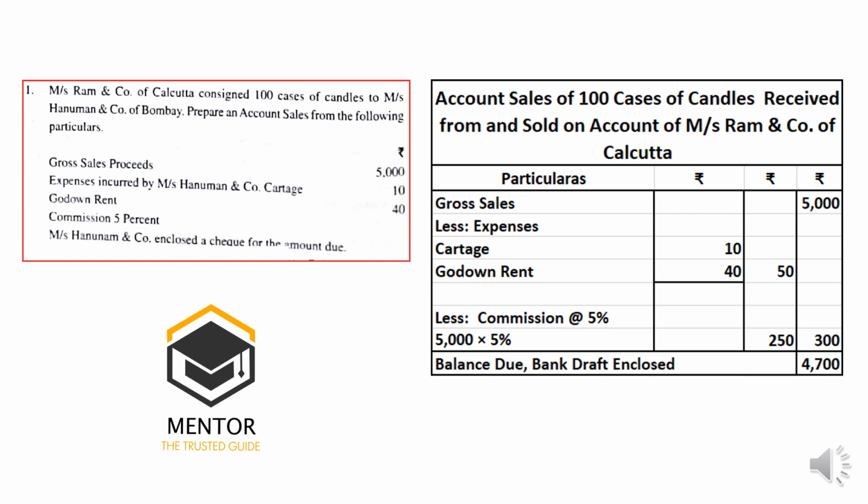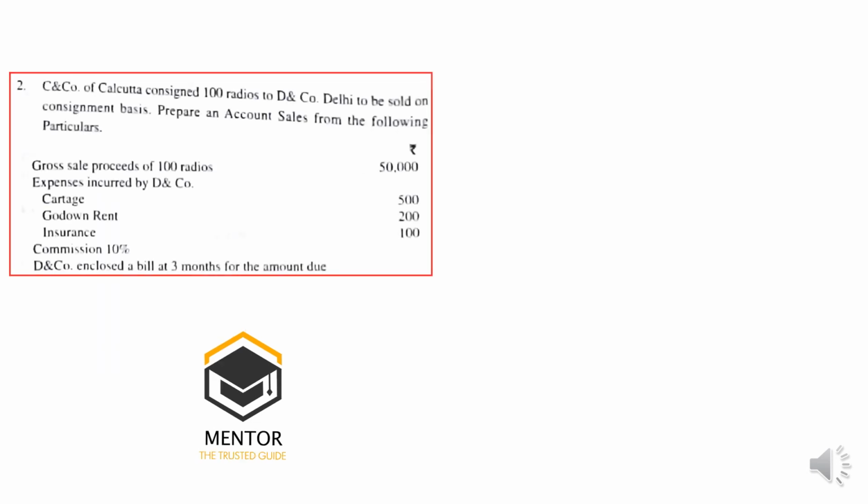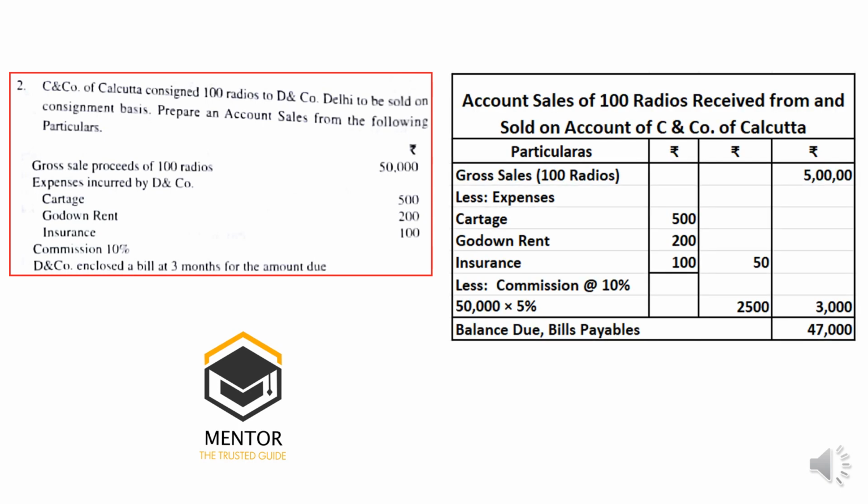So I hope this problem is understood. I will take one more question. This is also the same kind of question. Gross sales 50,000, expenses: carriage, cartage, godown rent, insurance, commission 5%, right? The same way we have prepared: 50,000 is the gross sales, less expenses, cartage, godown rent, insurance, together it is 500.